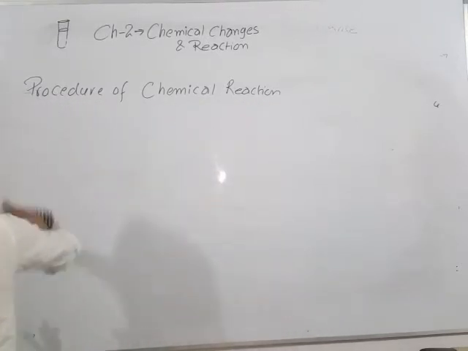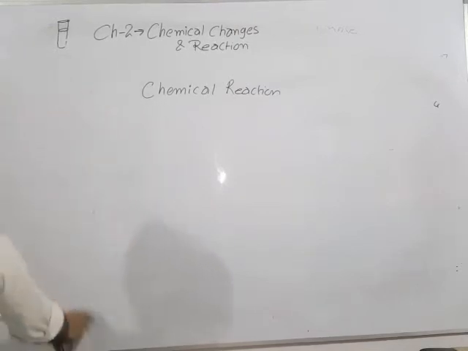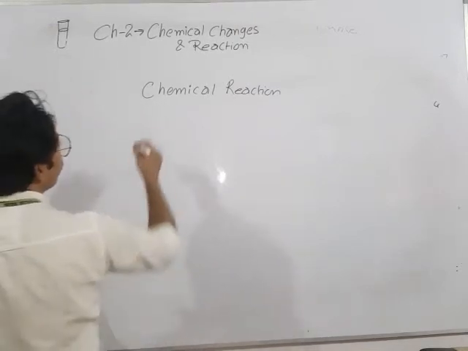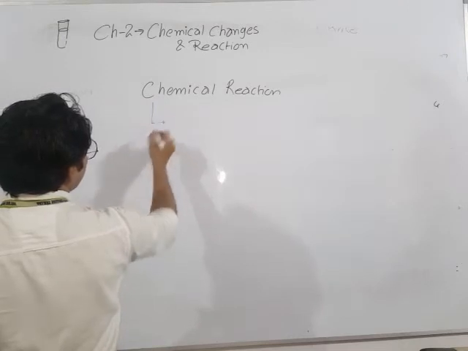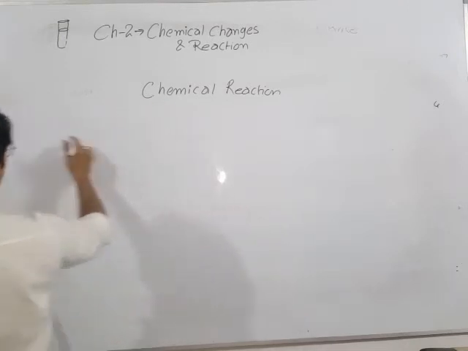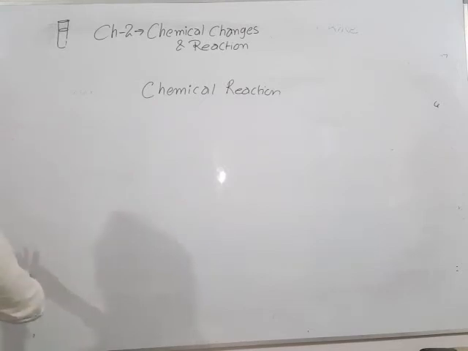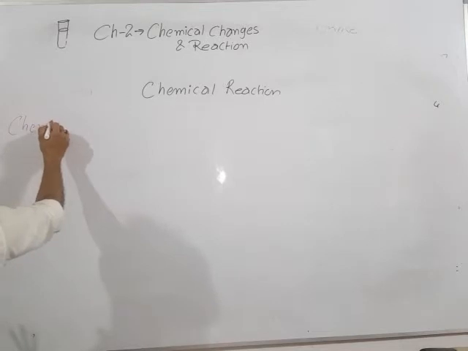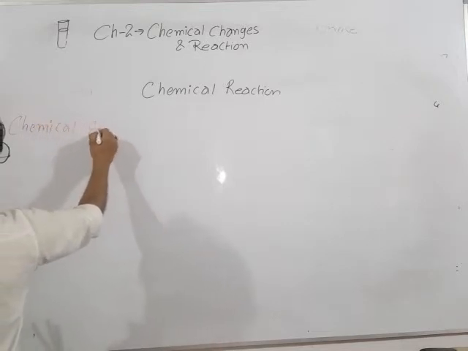So look here, a chemical reaction can be represented as a chemical equation.